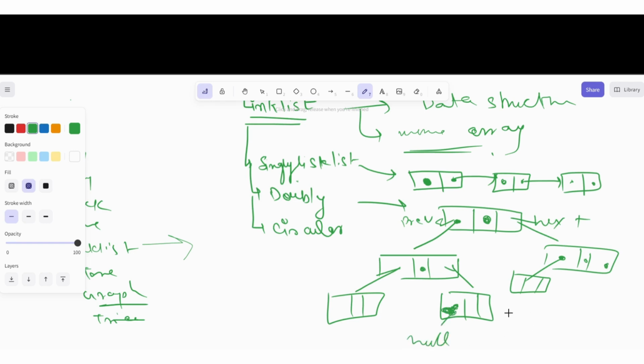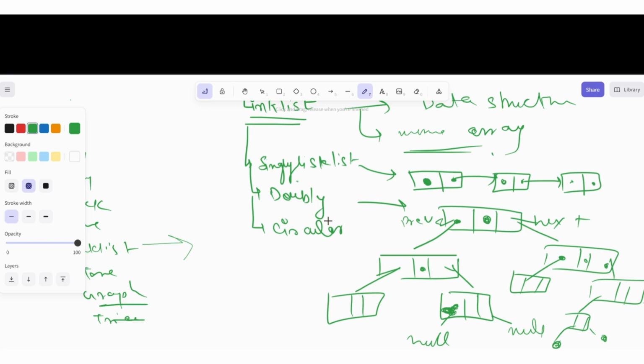Suppose it is null and it is also null. That means after this there will be no further chaining. And suppose it is pointing to another node, and at the end it is null, or either of them is null. So this is the example of a doubly linked list.